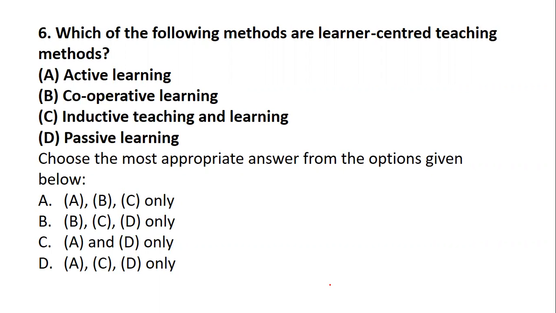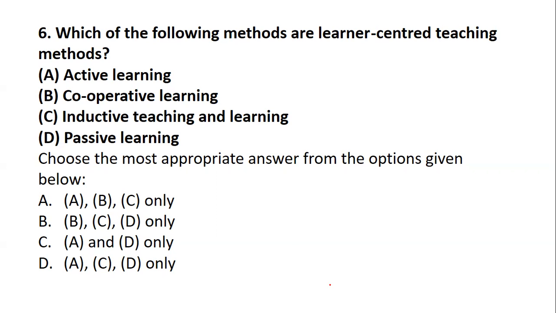So let's understand once again the question. The question is asking you which of the following methods are learner centered teaching methods. Whether it is active learning, cooperative learning, inductive teaching and learning, or passive learning. So just remember, what is the keyword? The question is talking about learner centered teaching. So you have the options given below. You can go with odd man out also, and accordingly you can come up with the right option.